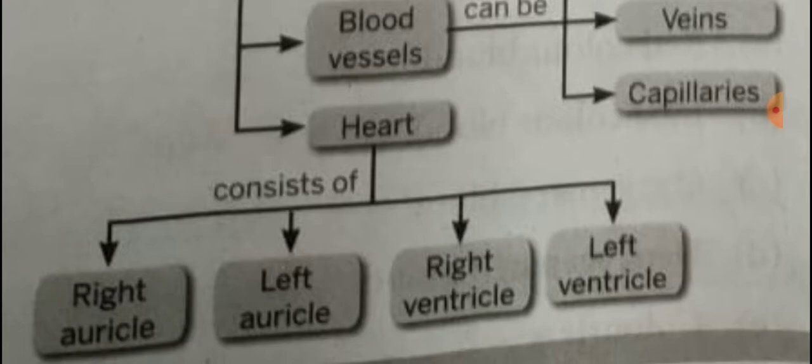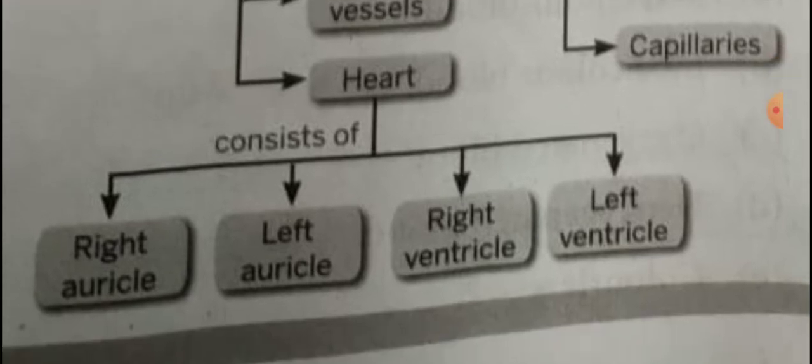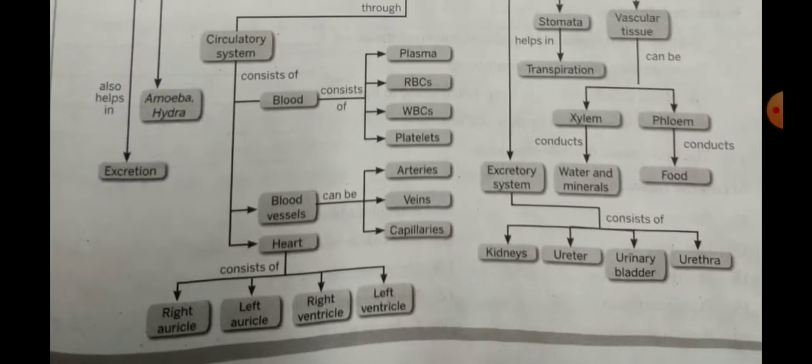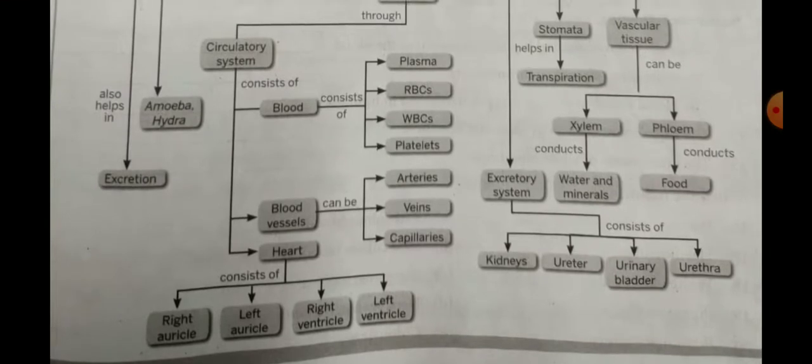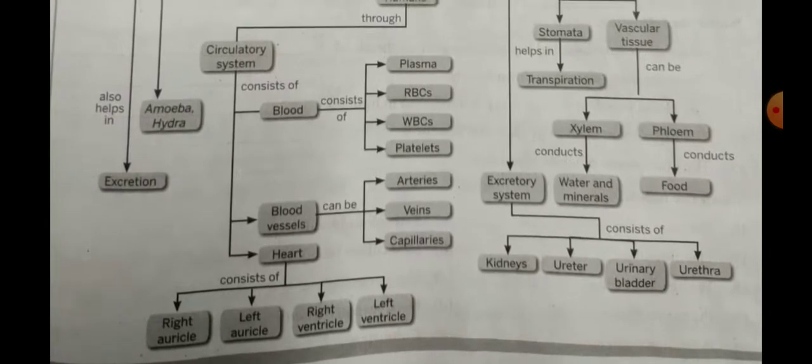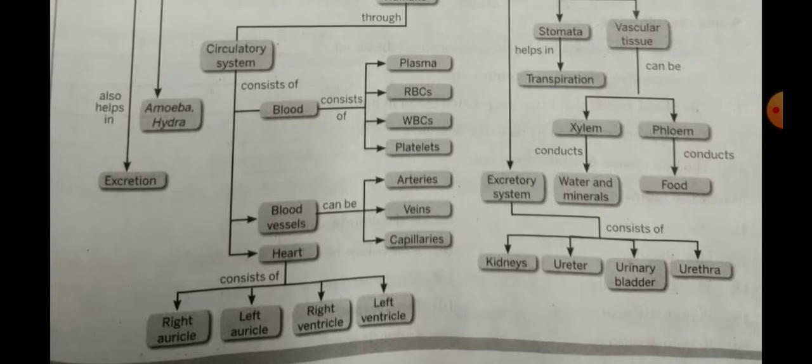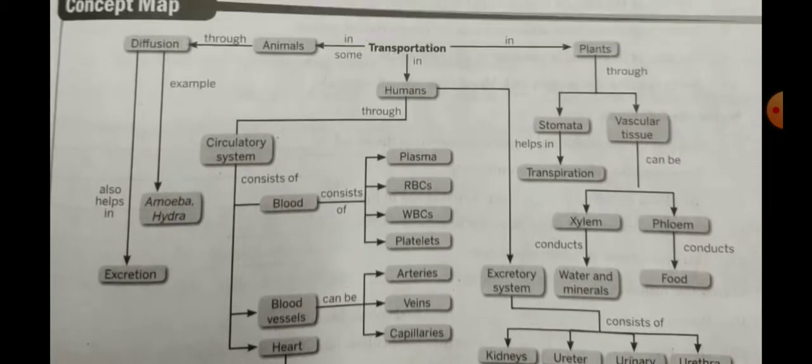Right auricle, right ventricle, left auricle, left ventricle.